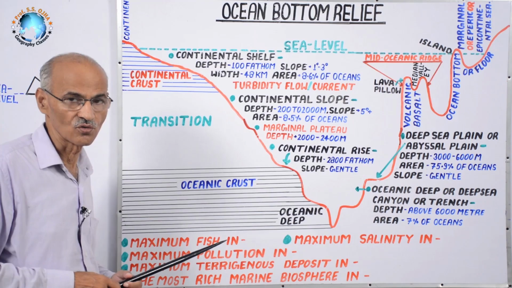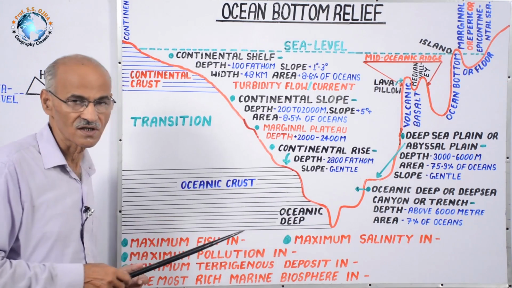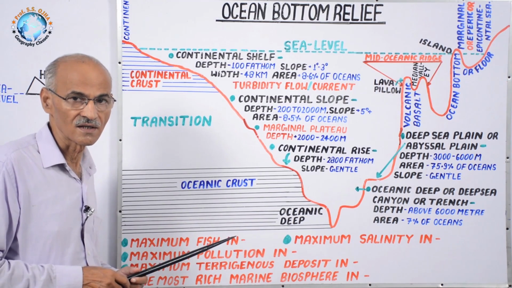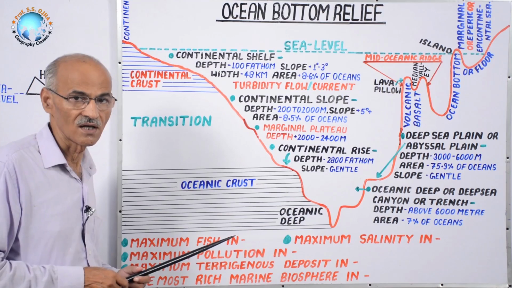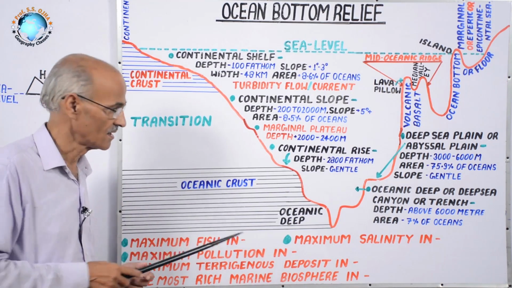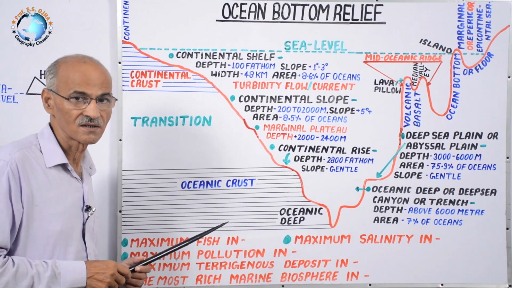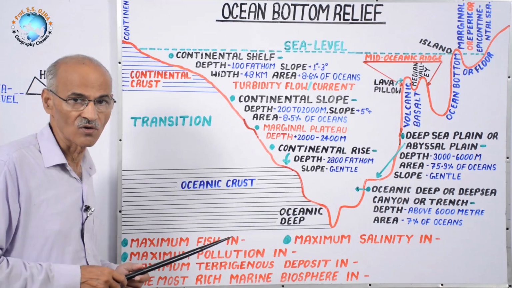In between the two, there is the Conrad discontinuity, which is a transition, and the depth of the Conrad discontinuity is about 11 kilometers. That is the depth of the Mariana Trench, and there is no uniformity in upper crust and lower crust.